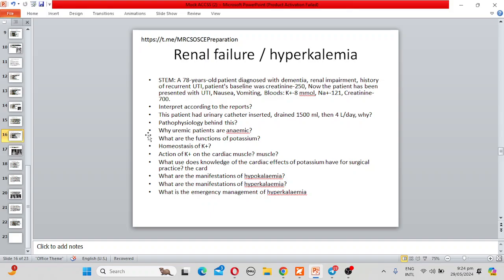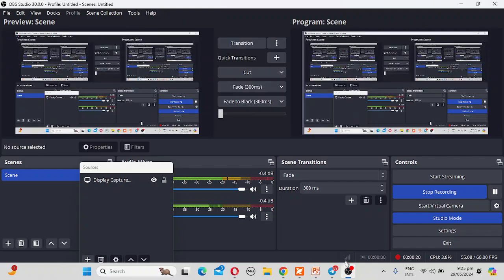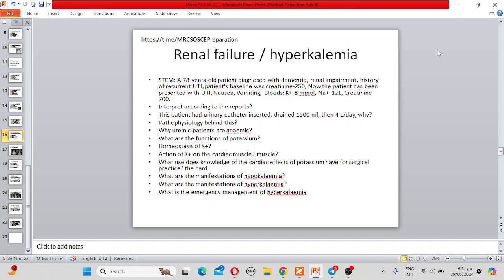78-year-old patient diagnosed with dementia, renal impairment, history of recurrent UTI. Persistent baseline creatinine was 250. Now the patient has presented with UTI, nausea, vomiting. Bloods: potassium is 8 millimole, sodium is 121, creatinine is 700.